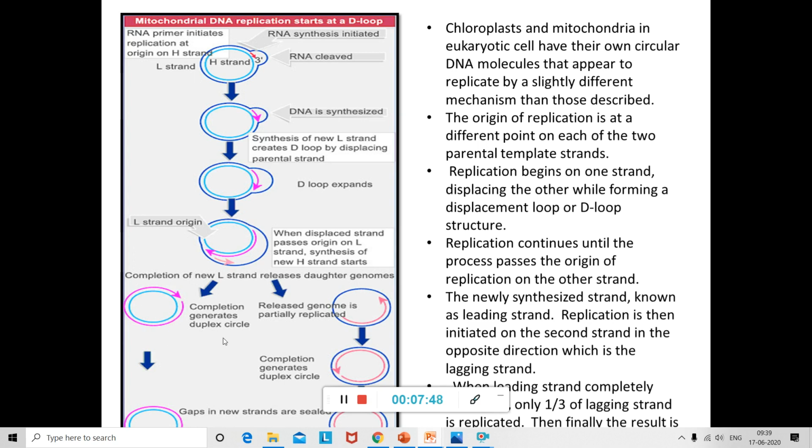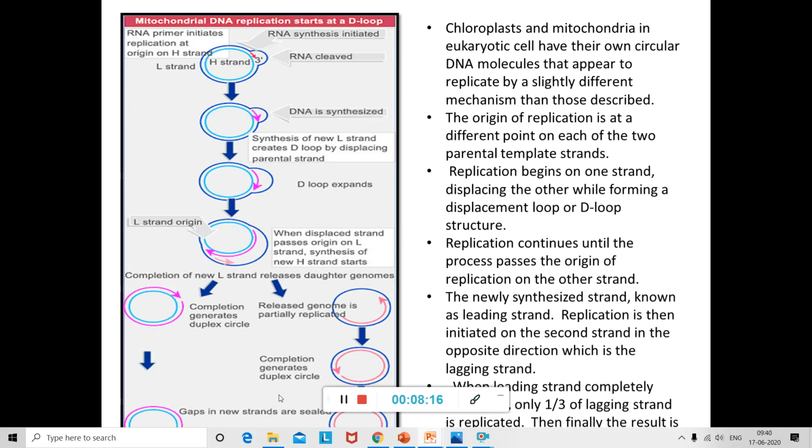When this is being released, the replication is still continuing over here from the origin of replication of the light strand. So one strand forms at the very beginning, and the other one will be delayed by about 1/3 of the genome, the lagging strand. So you have strands being formed at two different times. So that's about the mitochondrial DNA.